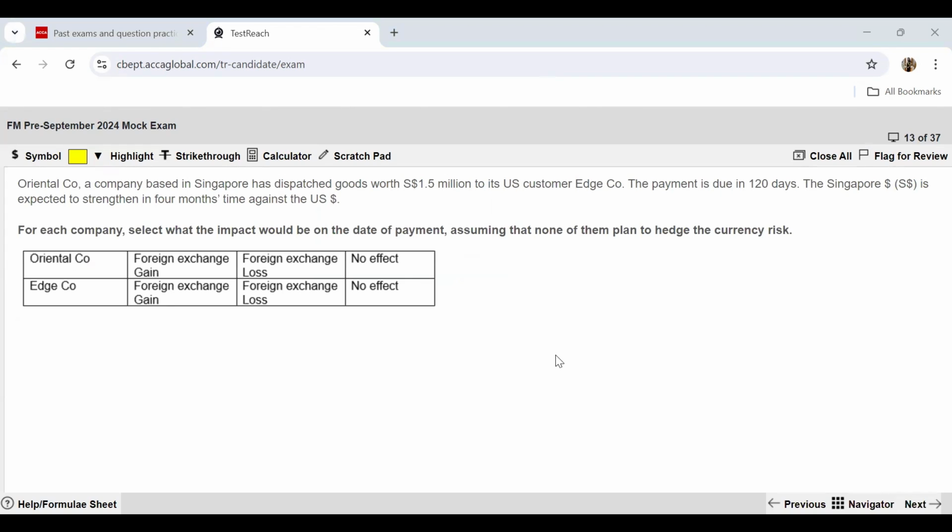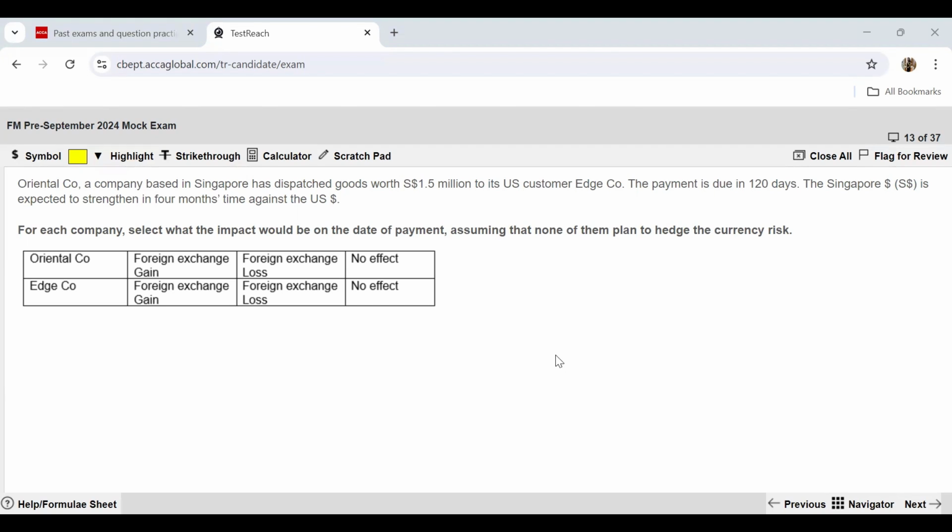Question 13: you have to select what will be the impact on the date of payment, assuming that none of them plan to hedge the currency risk. Oriental Company, a company based in Singapore, has dispatched goods worth 1.5 million Singapore dollars to its US customer Edge Company. The payment is due in 120 days. The Singapore dollar is expected to strengthen in 4 months' time against the US dollar.